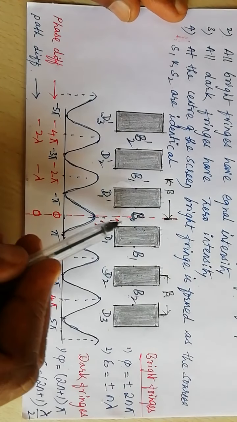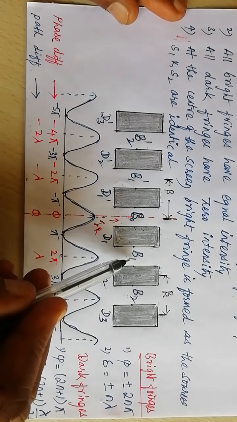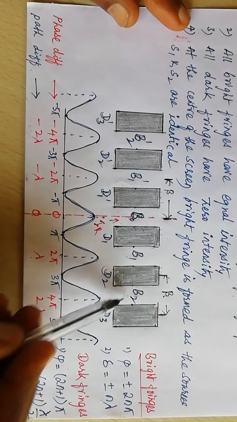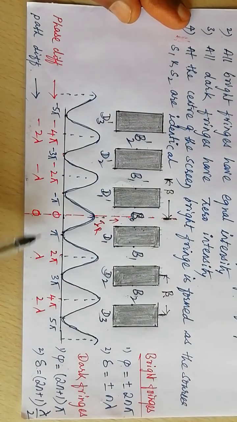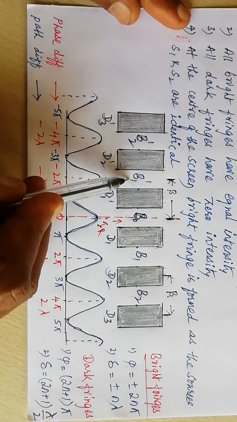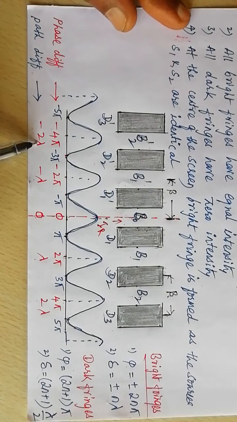For the central bright fringe, the path difference is 0. First bright fringe, path difference is lambda. Second bright fringe, the path difference is 2 lambda on one side. On the other side, again first bright band, the path difference is minus lambda. Second bright band, the path difference is minus 2 lambda.